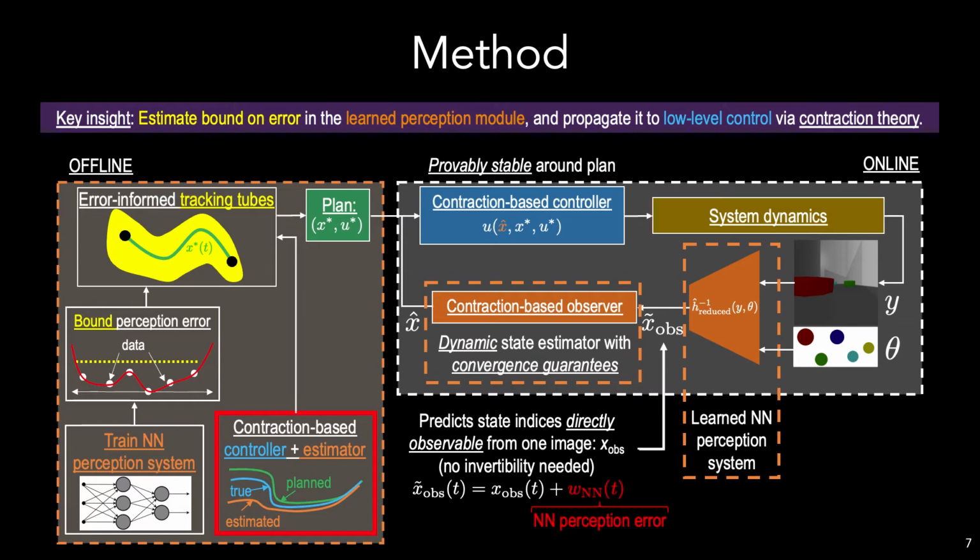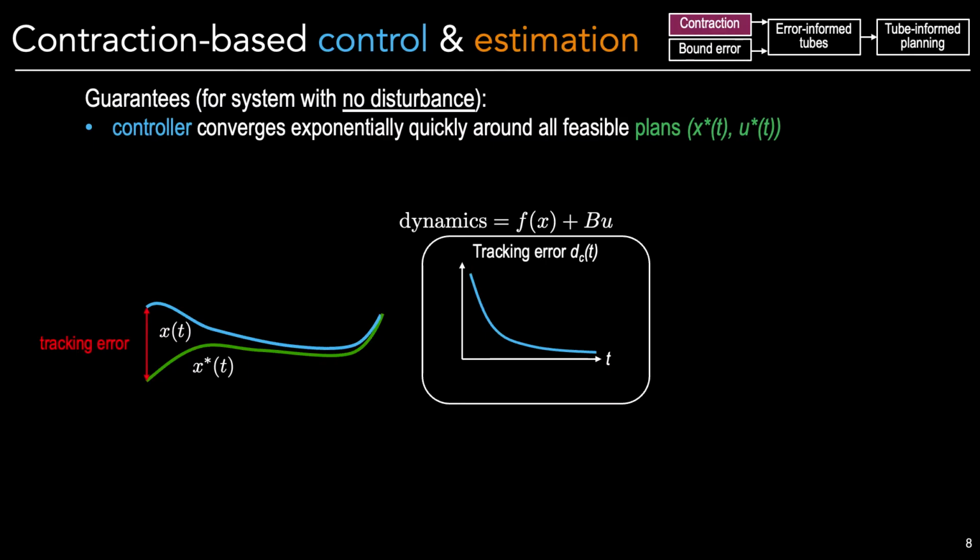I'm going to go over the offline components in more detail, starting with contraction. For clarity, I'm going to avoid going into the deep mathematical details of contraction. You can find that in the paper. Instead, I'm going to focus on what it provides us at a high level. When designed for a nominal system with no dynamics or perception error, a contraction-based controller is guaranteed to converge exponentially quickly to any dynamically feasible plan.